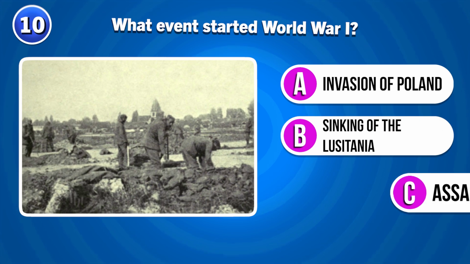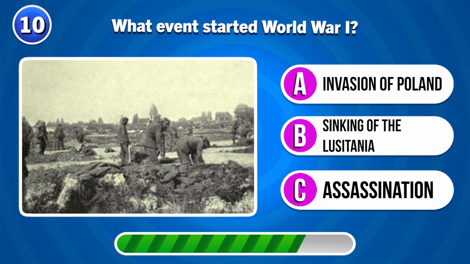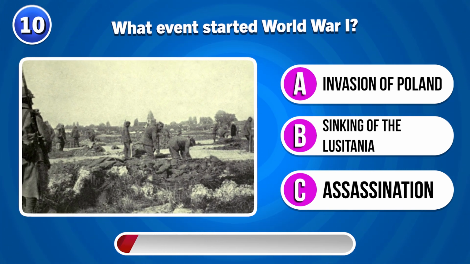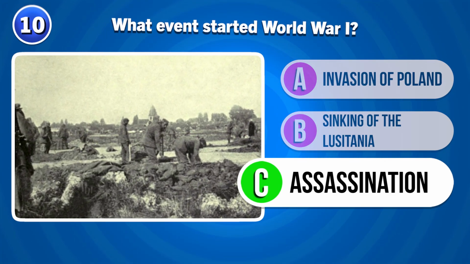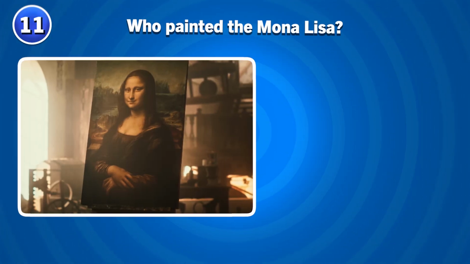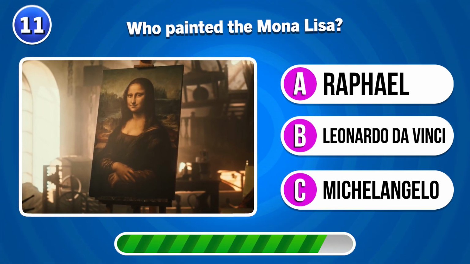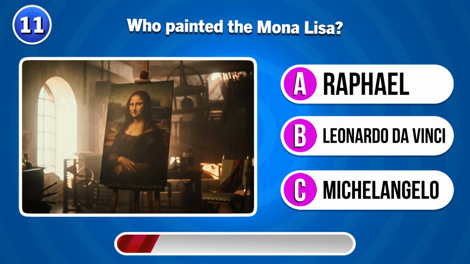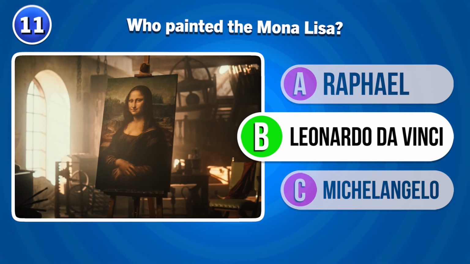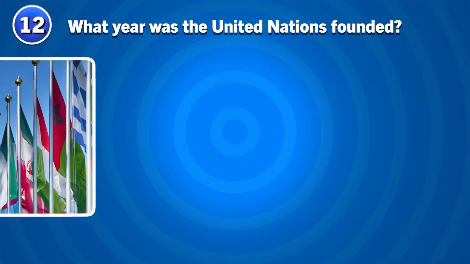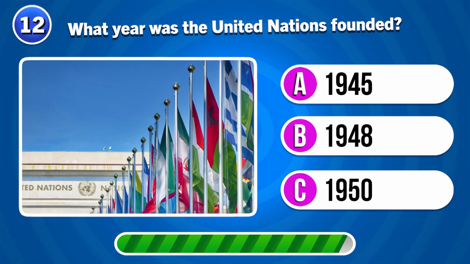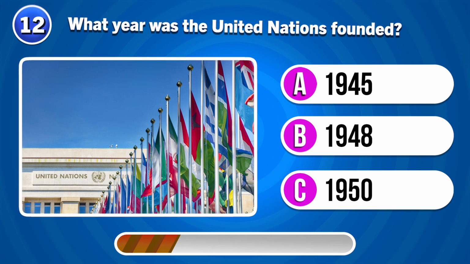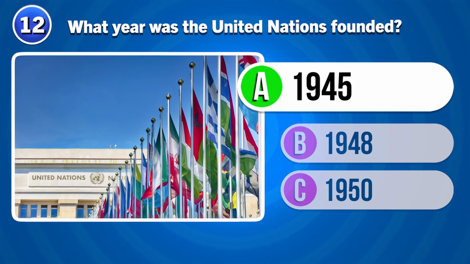What event started World War I? Assassination. Who painted the Mona Lisa? Leonardo da Vinci. What year was the United Nations founded? In 1945.